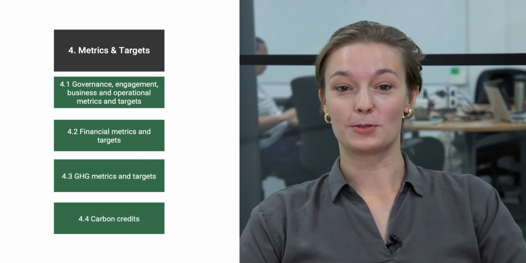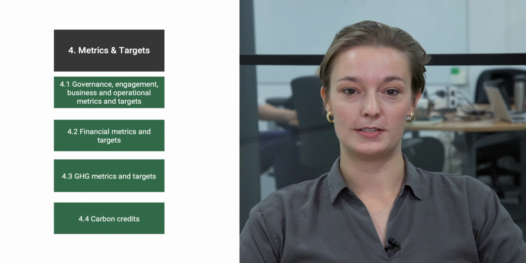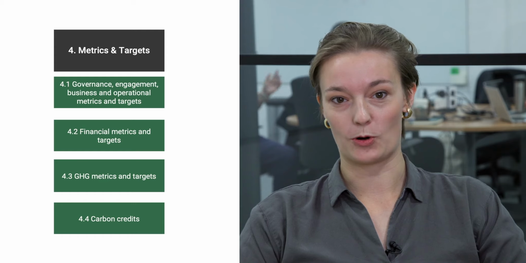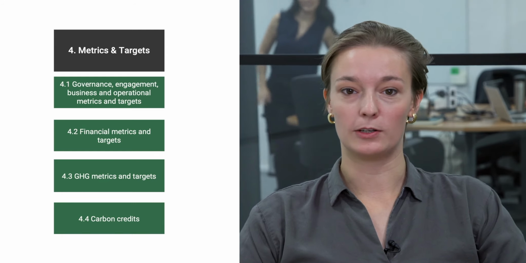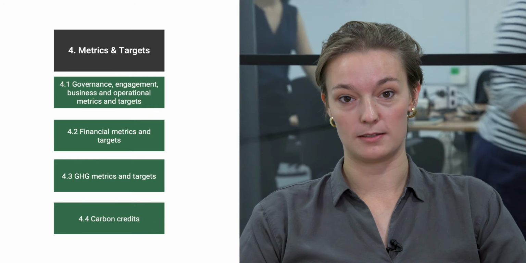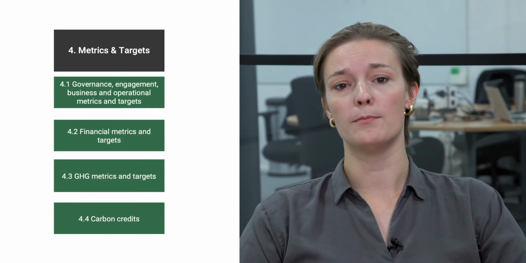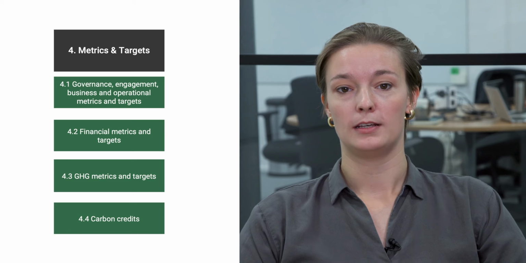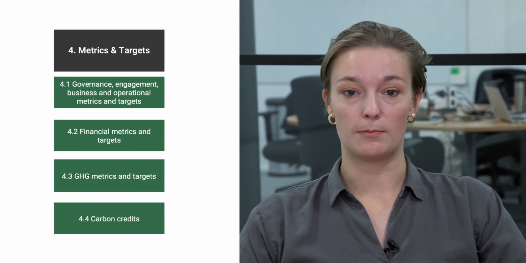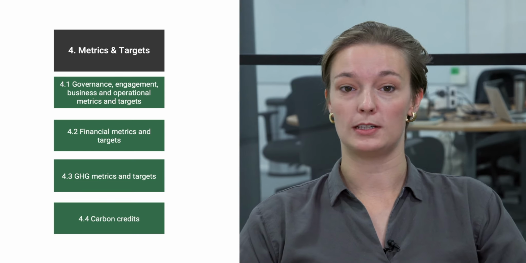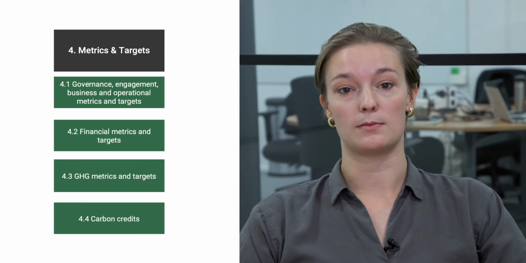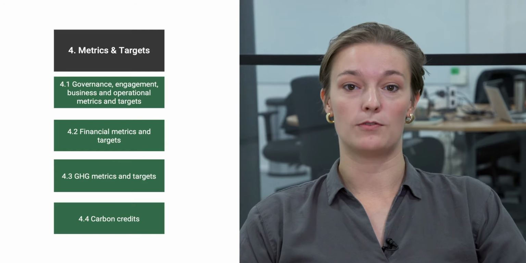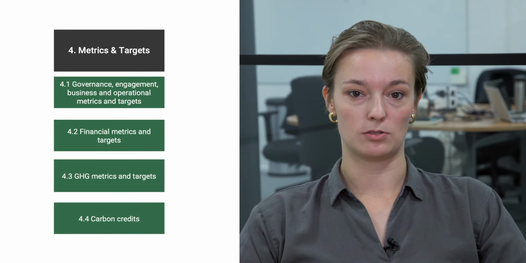The fourth element is called metrics and targets, and this is all about how it is that you're measuring progress against your transition plan. So companies, depending on size, depending on sector, might be using a whole variety of KPIs to track their progress, which is why we're asking companies to provide further information about any operational and engagement targets they might be using, any financial metrics and targets they might be using, any greenhouse gas emissions targets that they've set themselves, and also to provide further information around their use of carbon credits in their transition plan.